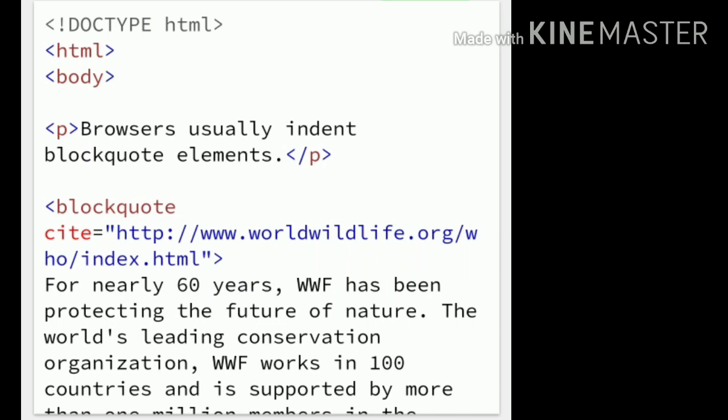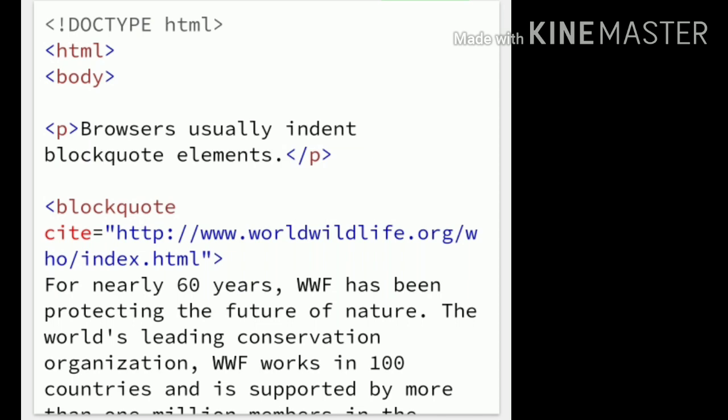Next you can go for HTML Q for short quotations. The HTML Q tag defines a short quotation. Browsers normally insert quotation marks around the quotation.